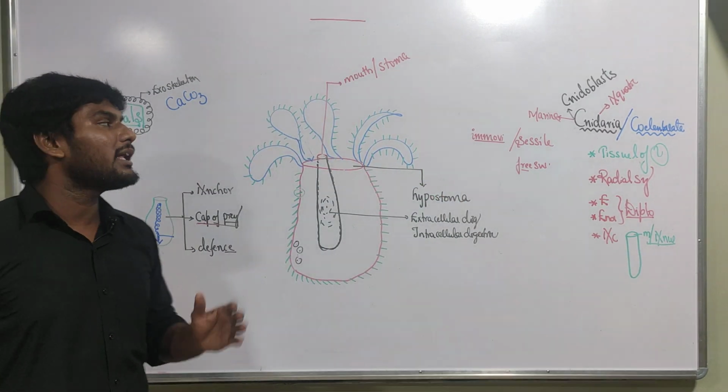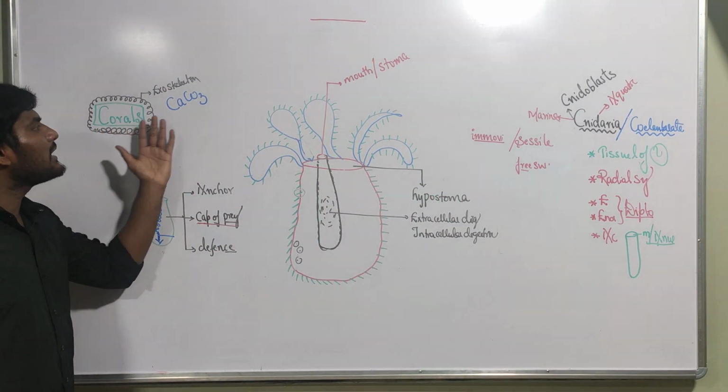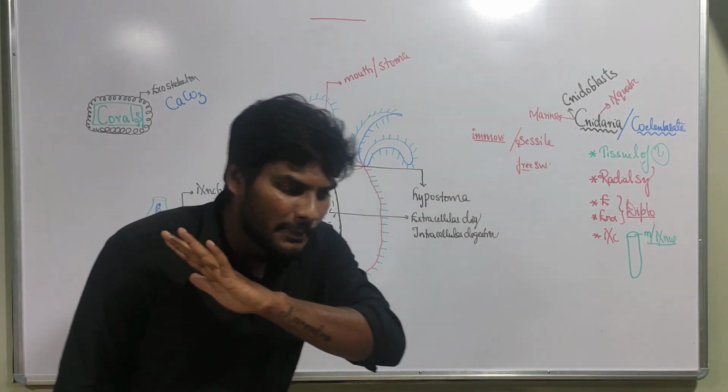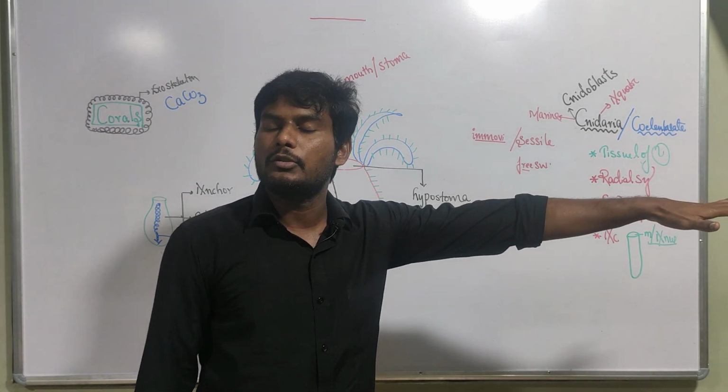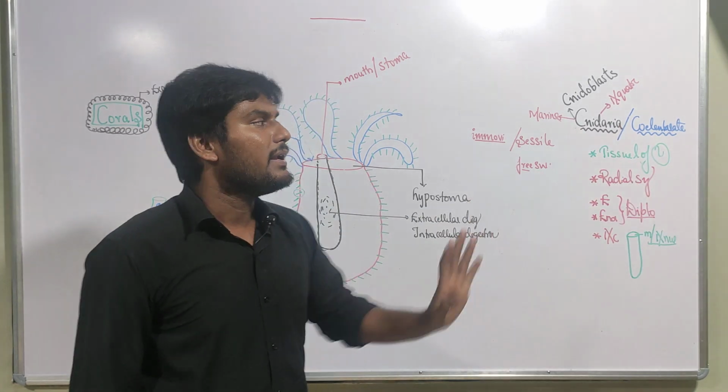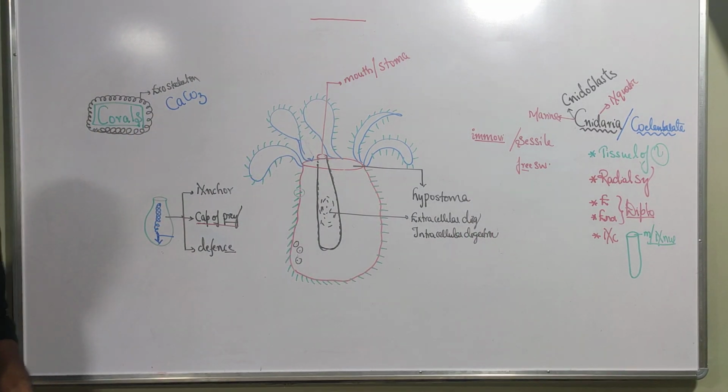Some of the cnidarians like corals contain exoskeleton. The exoskeleton is made up of calcium carbonate. That's all. Apart from that, nothing they have given, so don't worry about that. Next, after this, very, very important. One more important point.